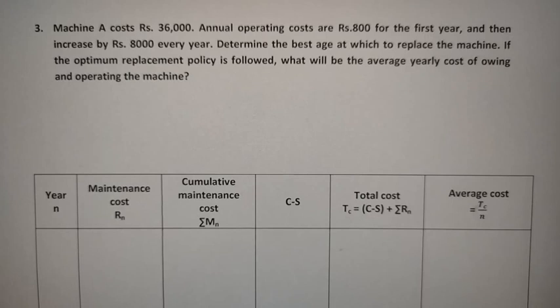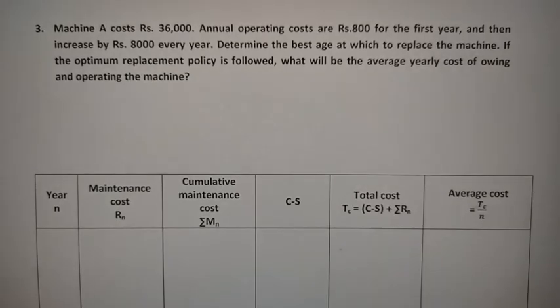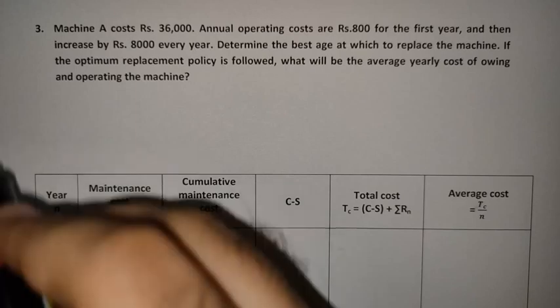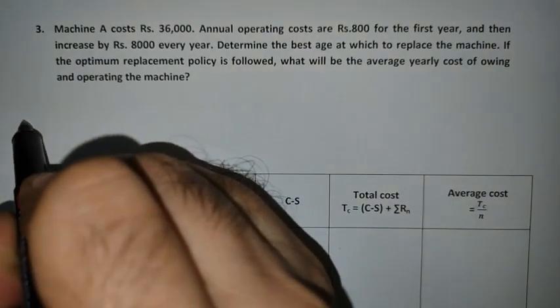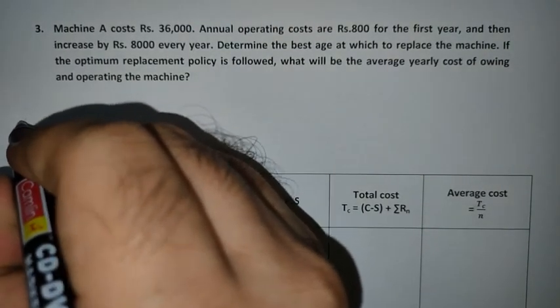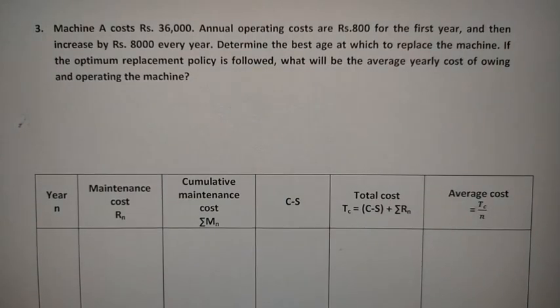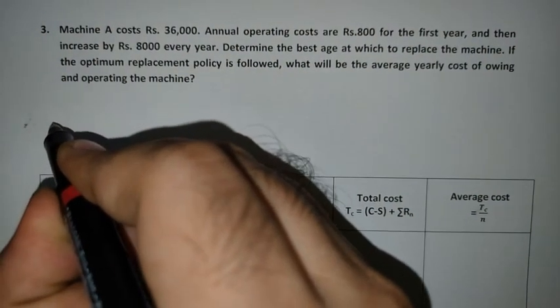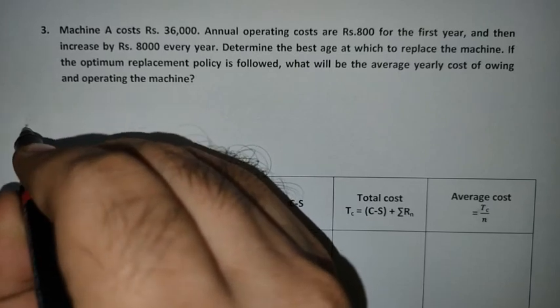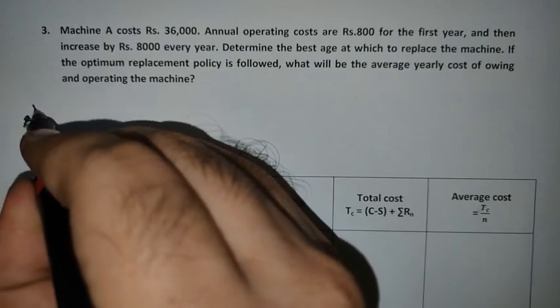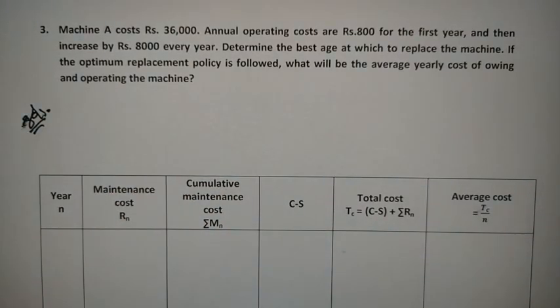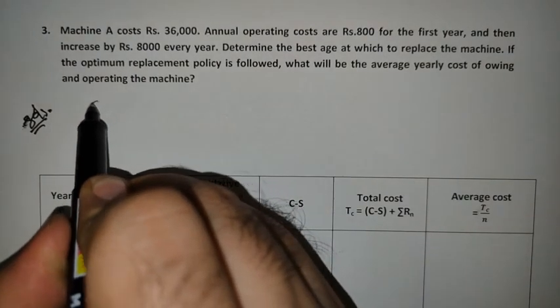Okay, so now let us solve the problem. What is the cost of the machine?